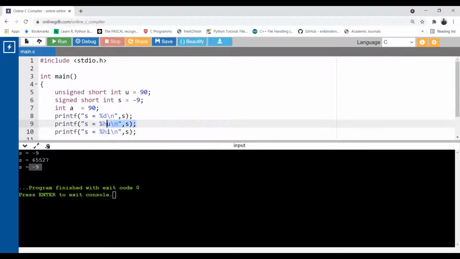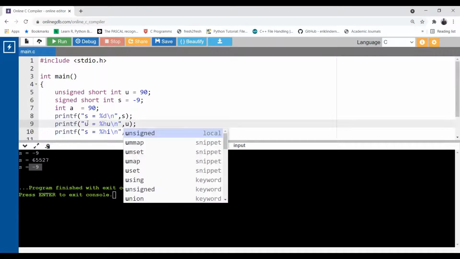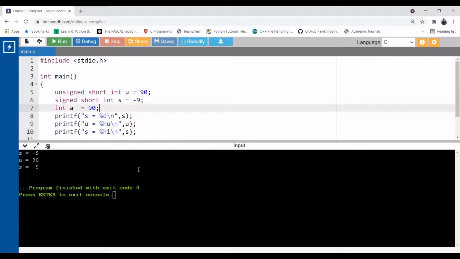But if I use %hu, it is only possible to print the positive number. Okay, so now let me change the s to u. u is declared as a positive number, you can see, and I'm going to change this s to u. Now see, I get the perfect number for u equal to 90. It gets printed. On the other side, s is -9, so using %d, I get the -9. But I want the exact format specifier for the signed short integer. So in line number 10, I'm using %hi to print a signed short integer without any loss of information. Got it?